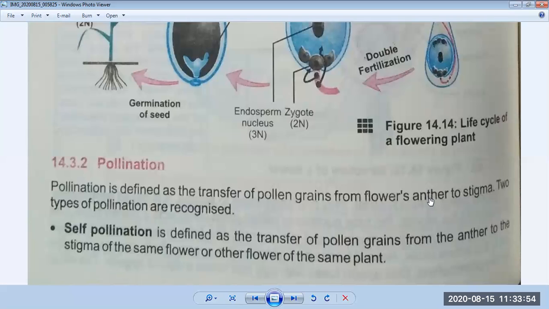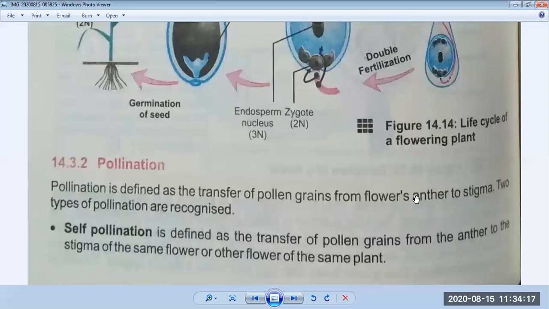And stigma is the female part of a plant. We all know that the female part is called androecium, and it consists of many small carpels. So the top of the female part of a flower is called the stigma.